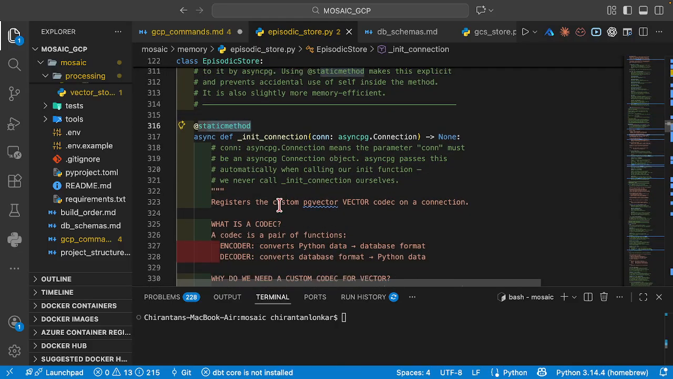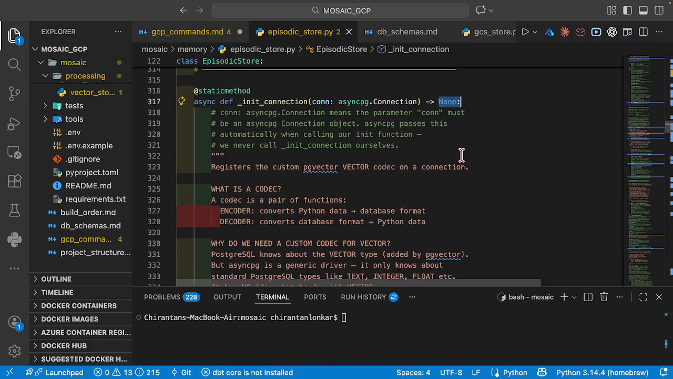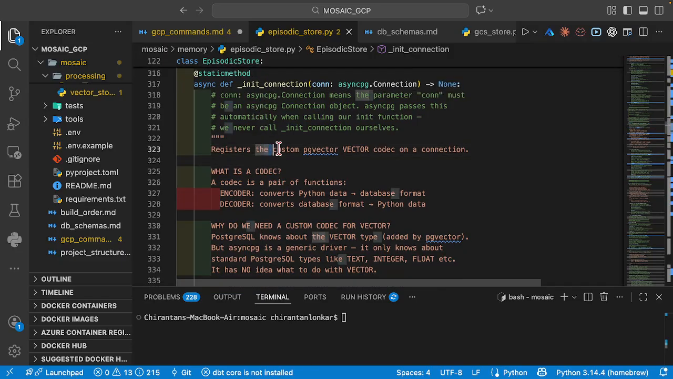So we're going to create a static method, an asynchronous init method. It takes the connection parameter from asyncpg, the connection that we're talking about, which must be async in nature. And what does this function even do? It registers the custom pgvector codec on a connection.